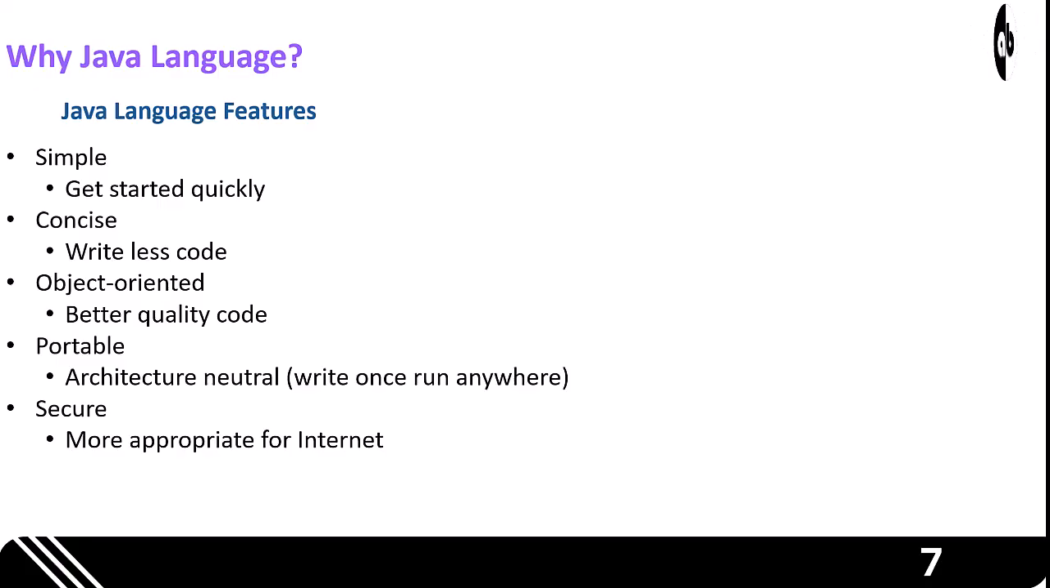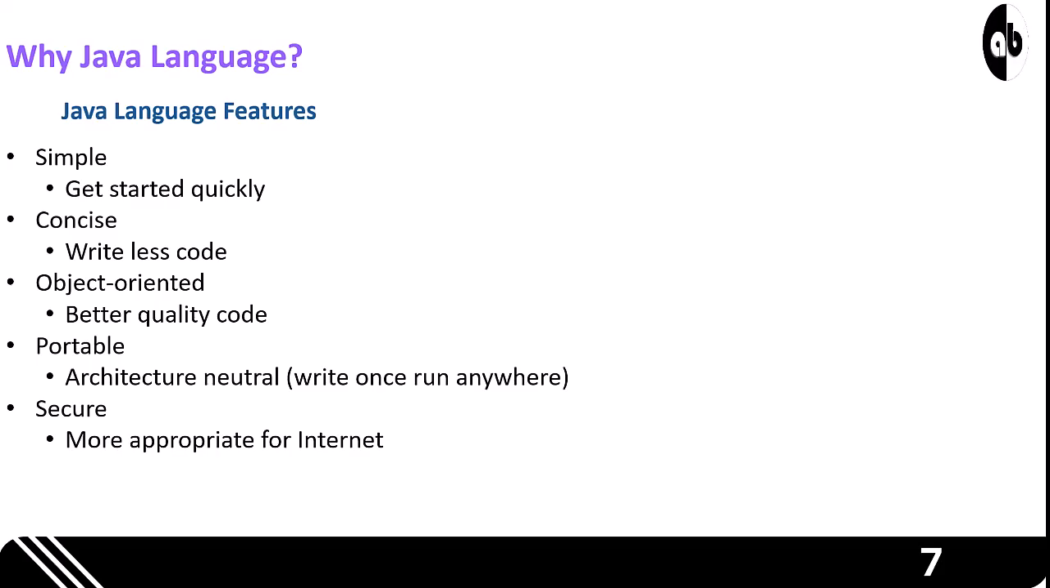First, it's simple. Java was designed to be easy to learn and use. It's concise, focusing on readability and streamlining its syntax. It is natively object-oriented. This isn't just a buzzword. It means Java is built around modeling real-world data and behaviors, which naturally leads to better organized and higher quality code. Java is famously portable. One of its greatest strengths is being architecture neutral. Finally, it's secure. It includes robust security features that make it one of the most appropriate and trusted languages for building safe, connected applications.